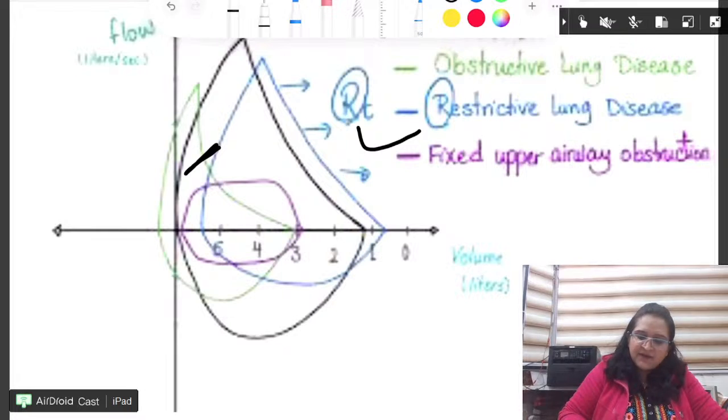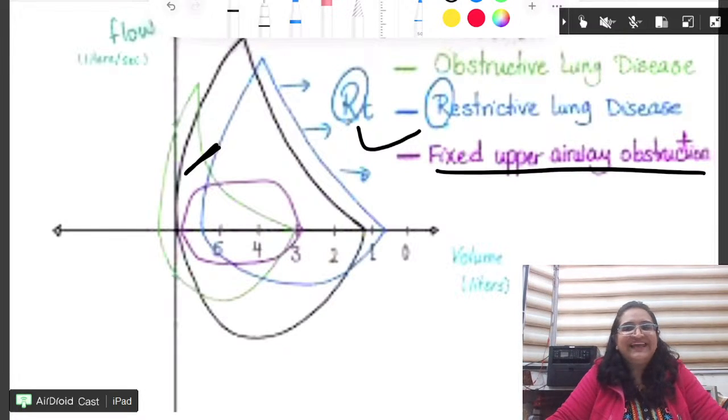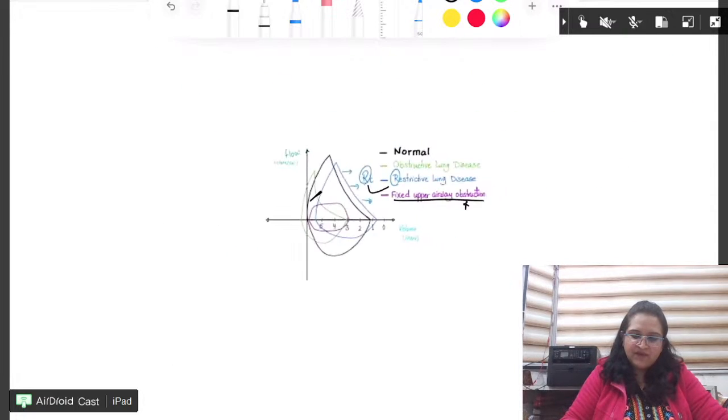The purple one is for fixed upper airway obstruction. It's a very cute graph, so you will never make a mistake. I don't think this will come. For us, mostly obstructive will come.